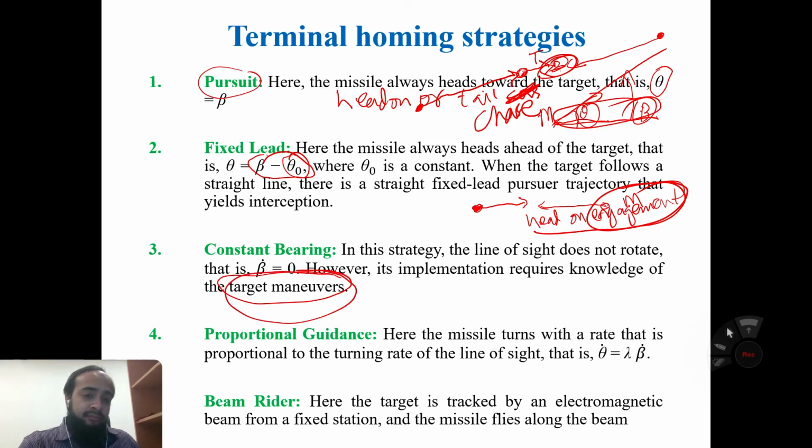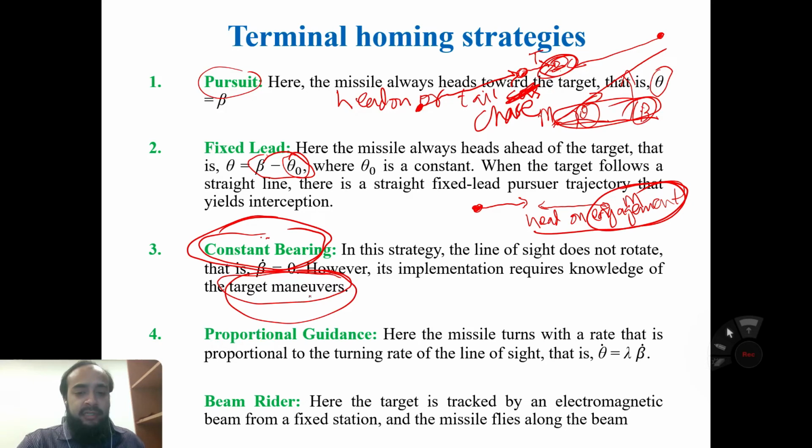But in the constant bearing guidance system, which is mounted or installed on the seeker side, we don't know if the target can maneuver. We cannot stop the target from maneuvering.